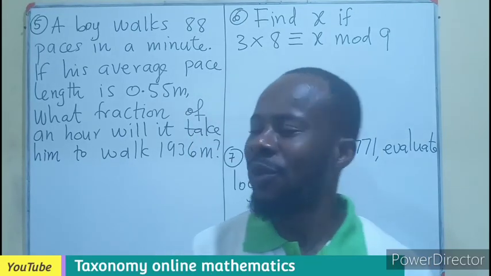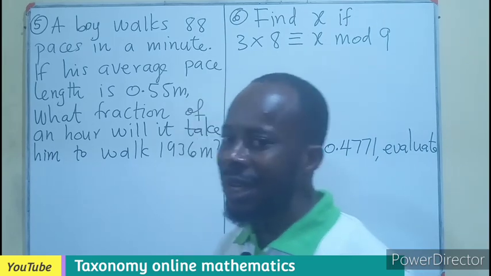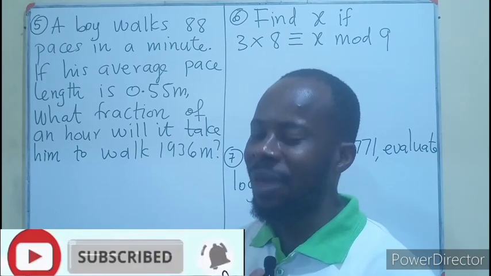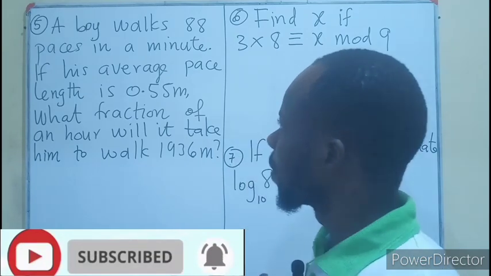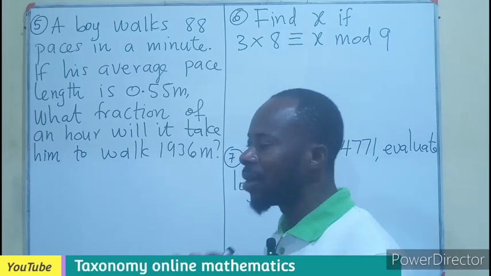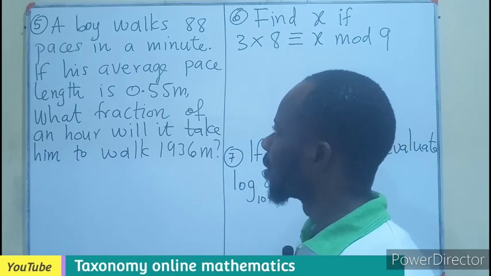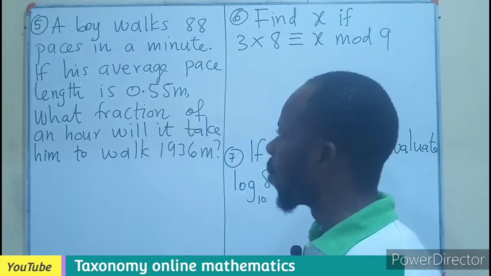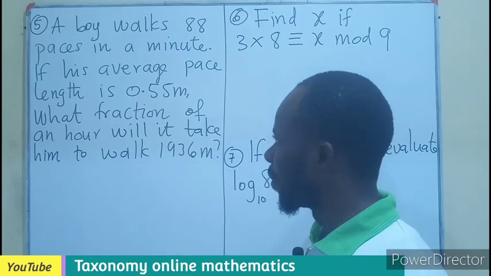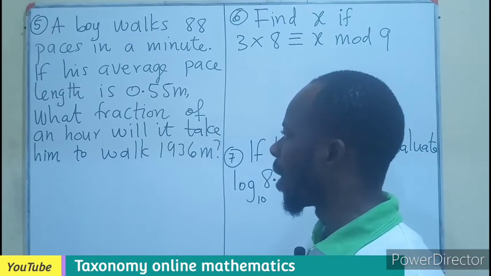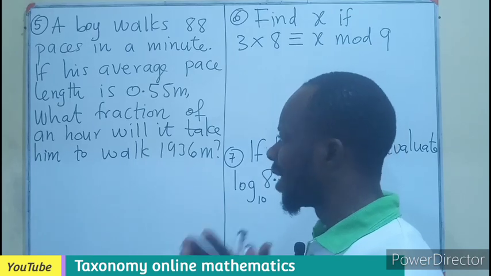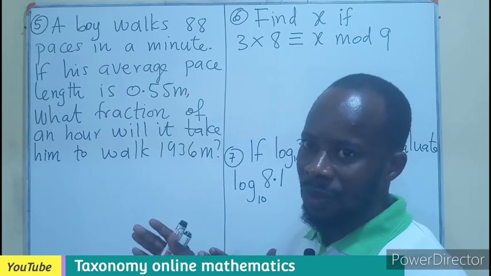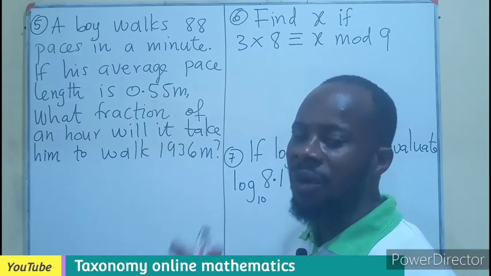In this episode, we are continuing with the questions on 2023 NECO Mathematics Paper, the General Mathematics 3 question paper. A boy walks 88 paces in a minute. If his average pace length is taken as 0.55 meters, what fraction of an hour will it take him to walk 1,936 meters? So we are trying to find out the fraction of an hour.